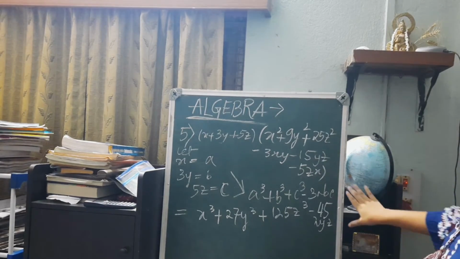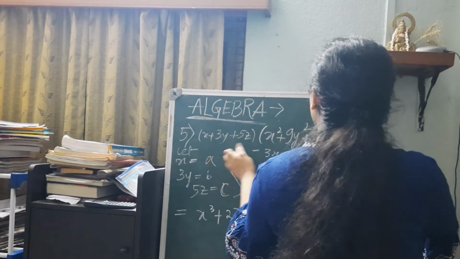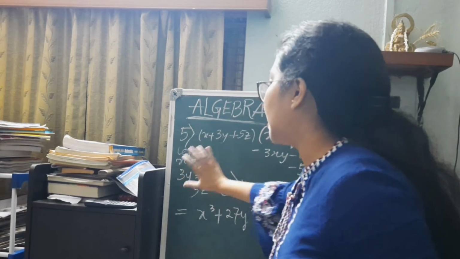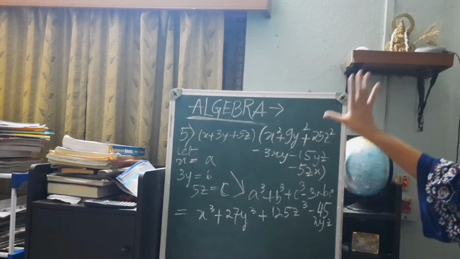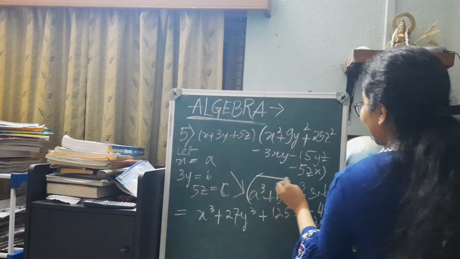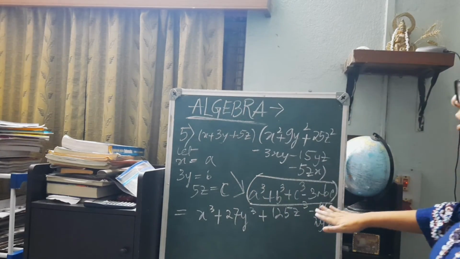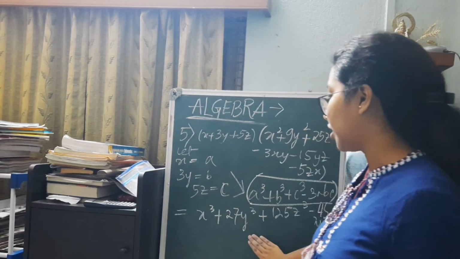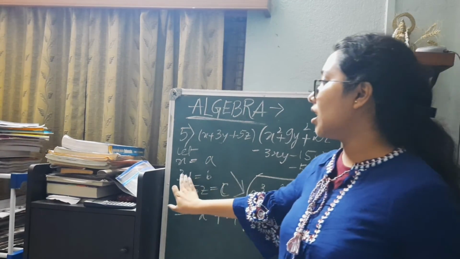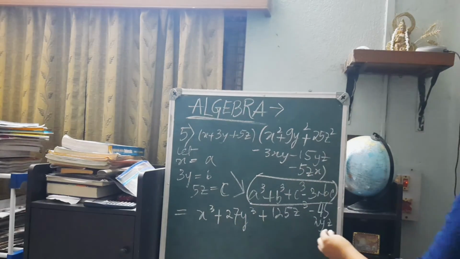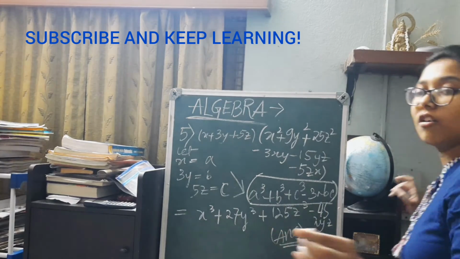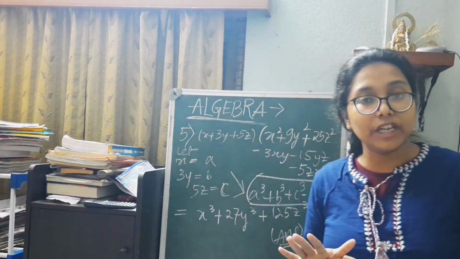So we come to our answer that (a plus b plus c) into (a square plus b square plus c square minus ab minus bc minus ca) is nothing but a cube plus b cube plus c cube minus 3abc. After writing the formula, we just find out our answer. So we have actually completed today's session because we have done 5 questions.